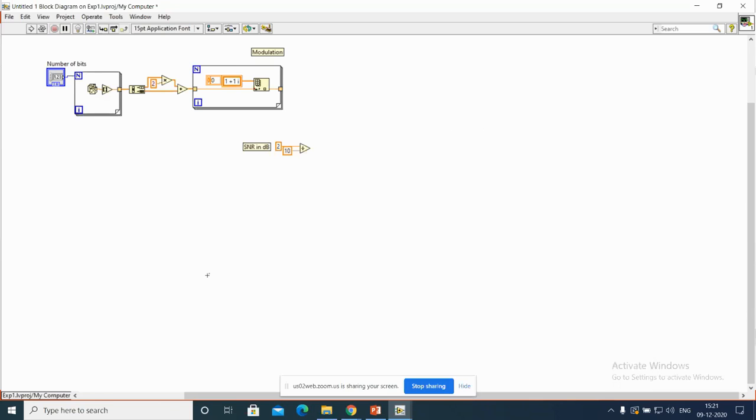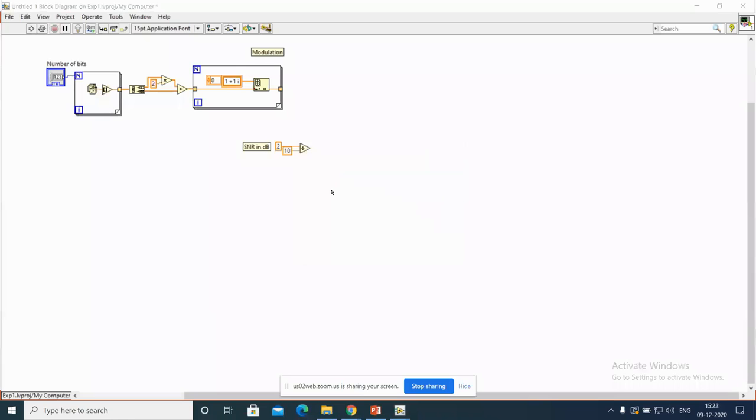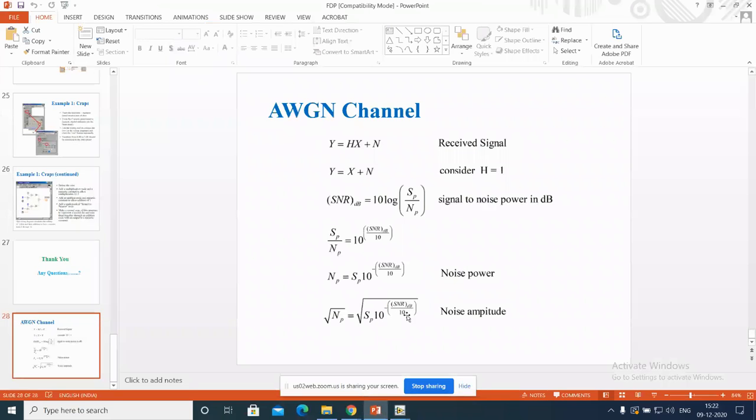If you are unable to find it, you just use Ctrl+Space, and search power of 10. Use this one. You got it. So by clicking on this one, up to here we completed this portion, 10 raised to power something.